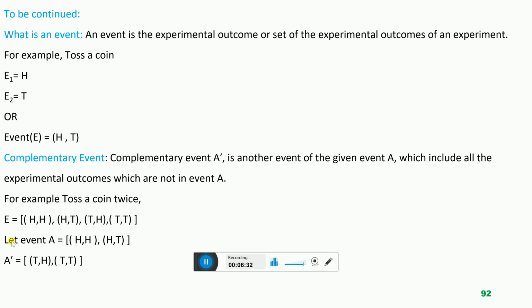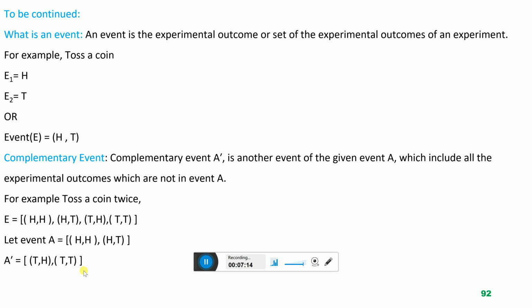Now suppose this is event A. Event A carries 2 outcomes, head head and head tail. This is event A. What is the complementary event of A? So A prime is another event related to event A, which includes all those outcomes of the experiment which are not present in A. So look, in A we have head head and head tail. So what is not present in A? The outcomes which are not present are tail head and tail tail. So we write in A prime: tail head and tail tail.